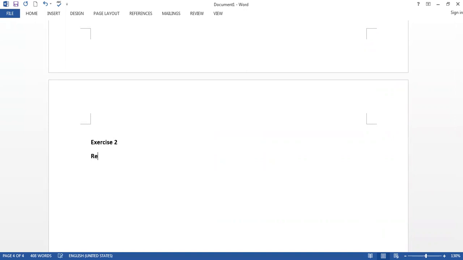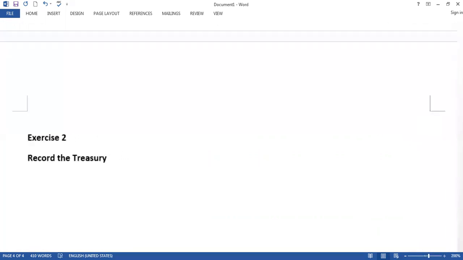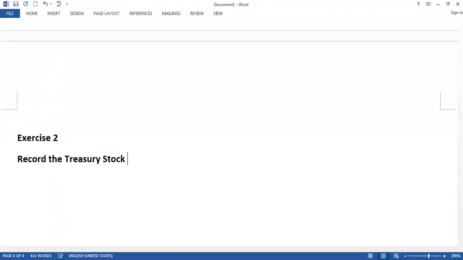Record the treasury stock transactions given below.